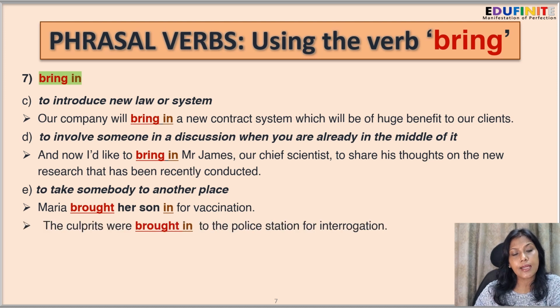Next, the other sentence is, the culprits were brought into the police station for interrogation. So the culprits, maybe they were arrested at some place, and from that place they were taken to the police station. So they have been taken to some other place, the shift of place. So from where they have been arrested, they have been taken to the police station. So the culprits were brought into the police station for interrogation.